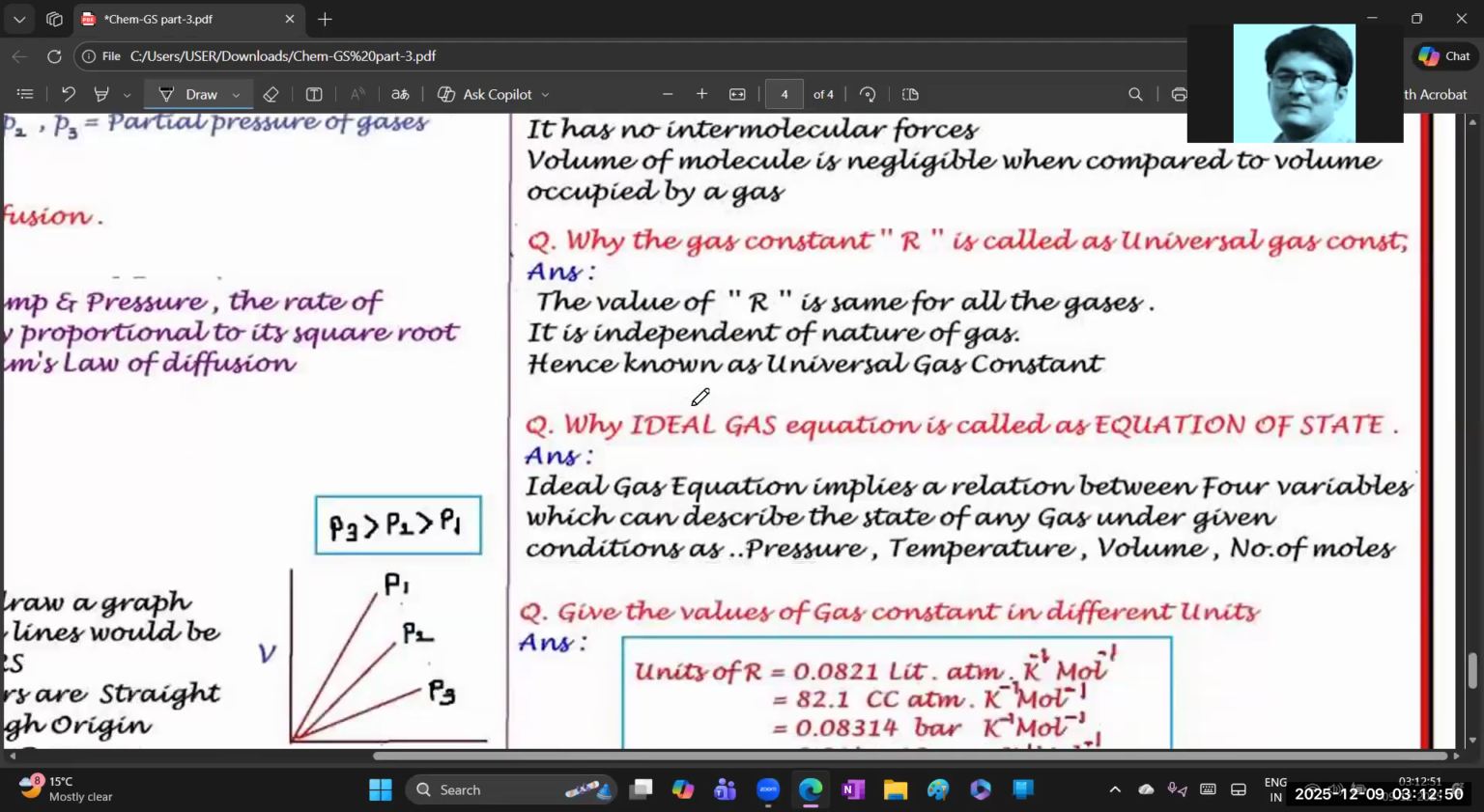Okay. Next, why is the gas constant R, capital R we mentioned now, called the universal gas constant? Why was it called so? Capital R is nothing but the universal gas constant. See, the value of R is the same for all the gases. The values and the units are the same.